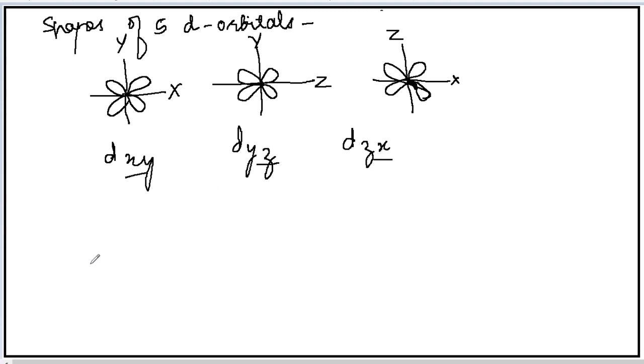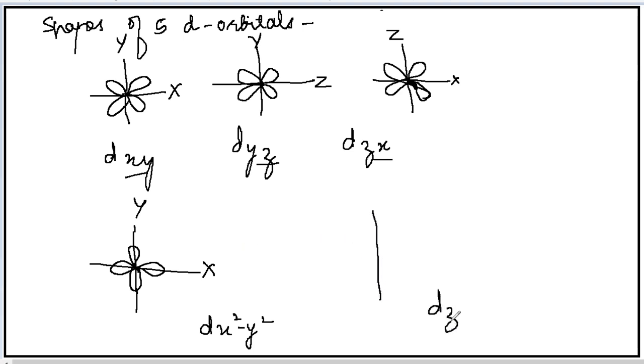If we consider the fourth, dx square minus y square, in this case the orbital lobes will be present on their respective axis. Look here. The lobes are present on their respective axis. And in the last case also, that is dz square, the lobes will be present on their respective axis.